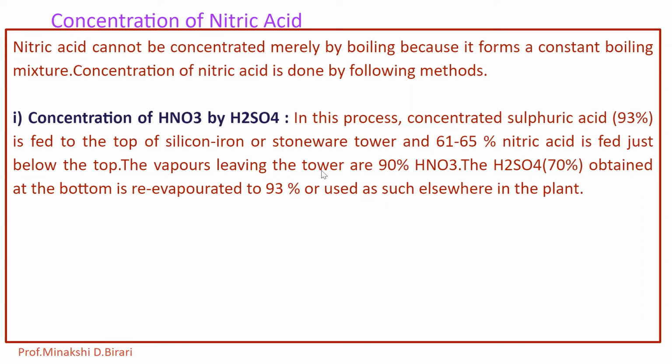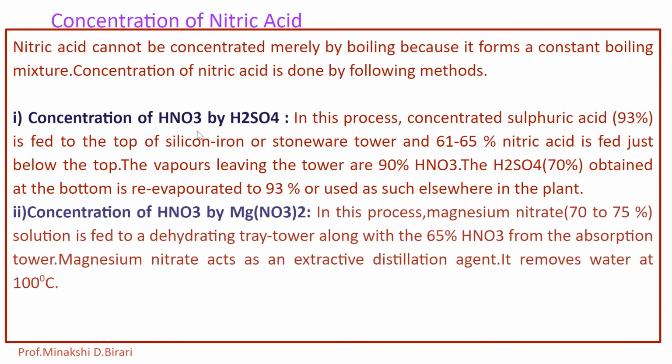The vapors leaving the tower are 90% HNO3. The H2SO4, approximately 70%, obtained at the bottom is re-evaporated to 93% or used elsewhere in the plant. So sulfuric acid is used for the concentration of HNO3.